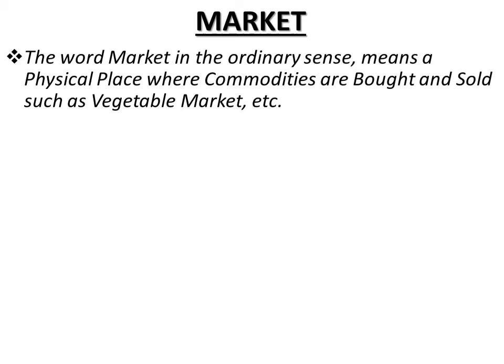Now, there are two distinguishing facts about such a market. Which market? The economics market. One, the market need not be located in a particular place, right? That is, the geographical area of a market may be large or small depending on how scattered the buyers and sellers are. It may be a small market like a local market, or as large as the world market, like the world market for wheat, cars, gold, aeroplanes, etc.